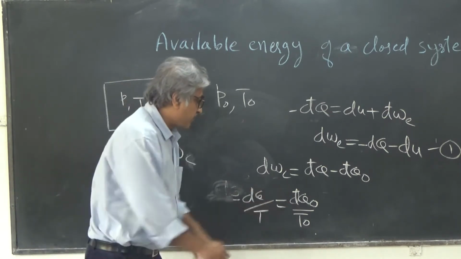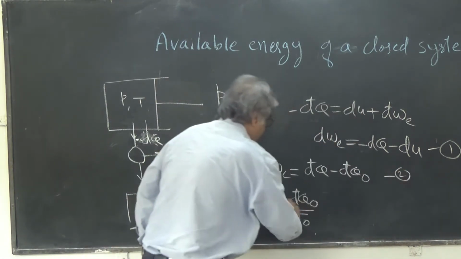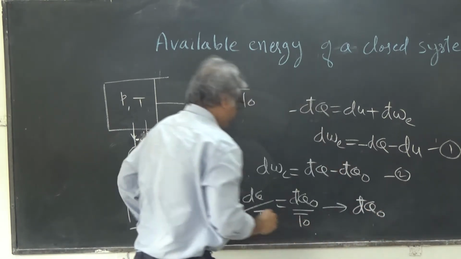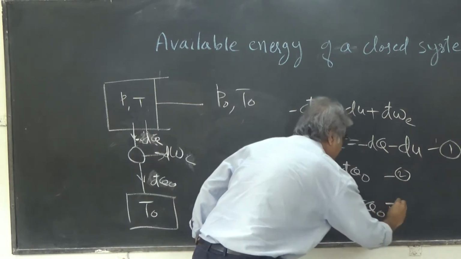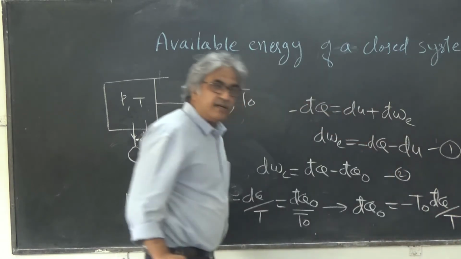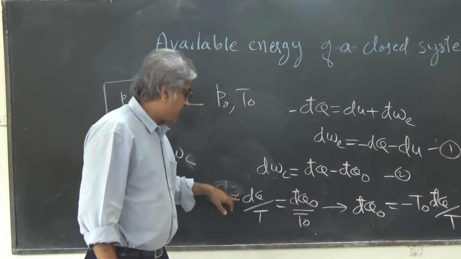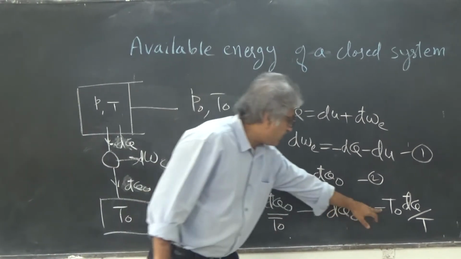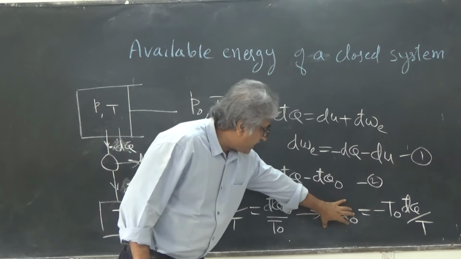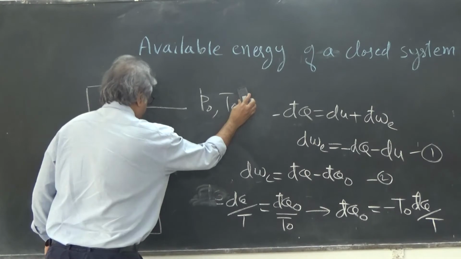Let's say this is equation 2, and from here I can write dQ naught is equal to minus T naught dQ by T. So what we will do here is substitute this value of dQ naught in equation 2.